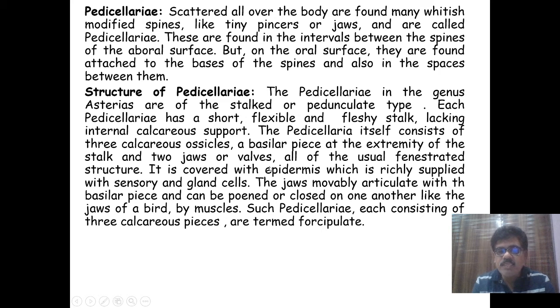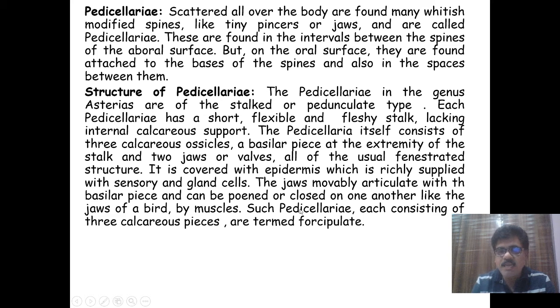It is covered with epidermis, which is richly supplied with sensory and gland cells. The jaws movably articulate with the basilar piece and can be opened or closed on one another, like the jaws of a bird, by muscles.